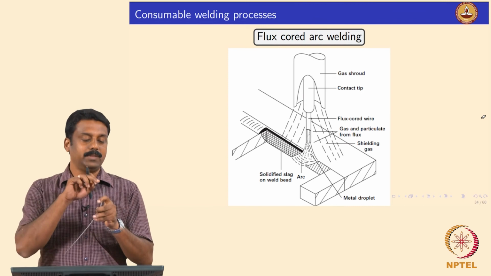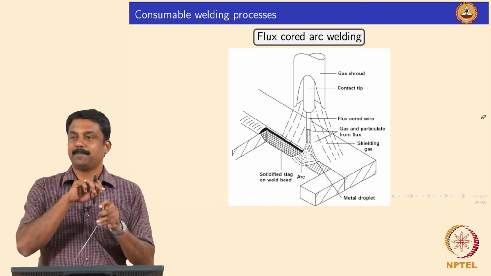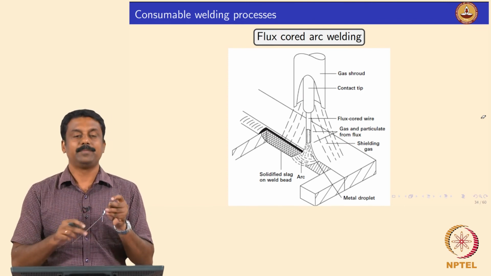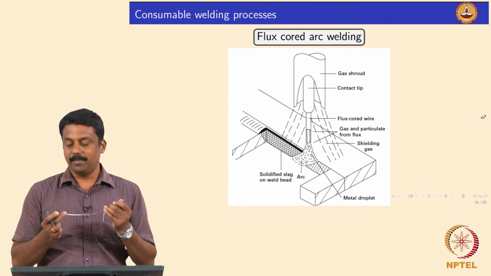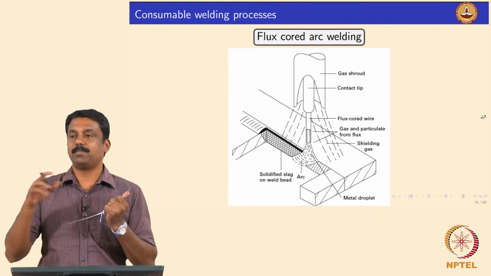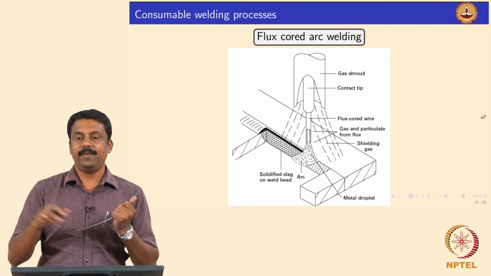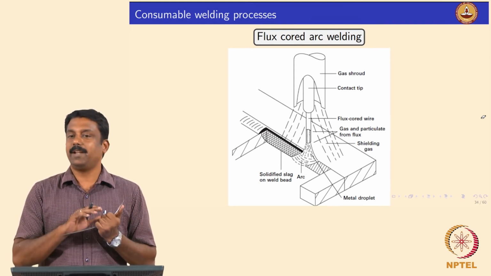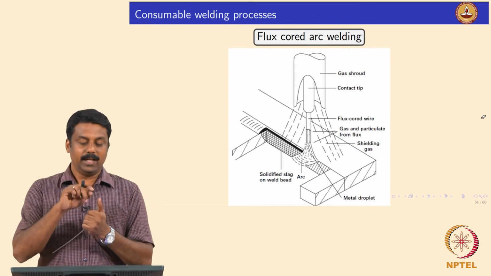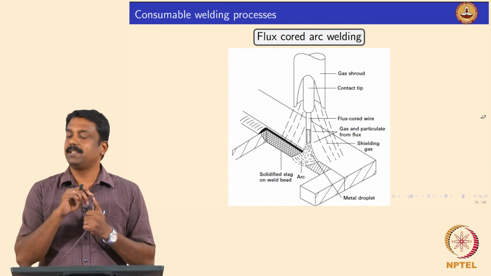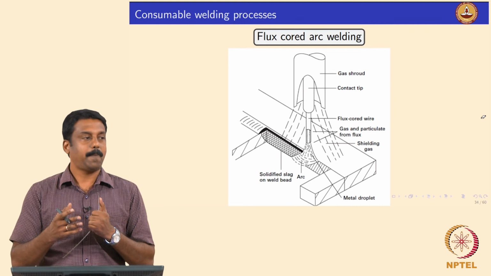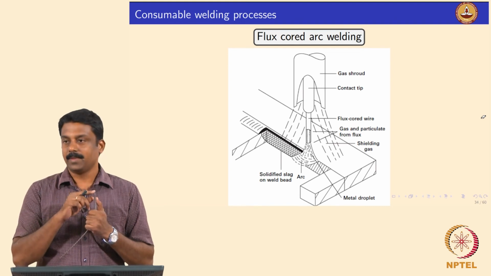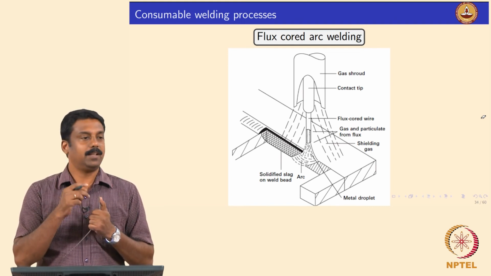Now the flux goes inside, and the metal sheet is outside. So now we can make such electrodes as long as possible, roll them, and feed them continuously. Again, the chemistry of the flux and the shielding gas generation from the flux is the same as in SMAW. You also have three types of electrodes: basic, rutile and cellulosic.